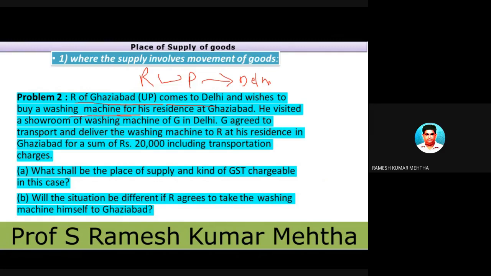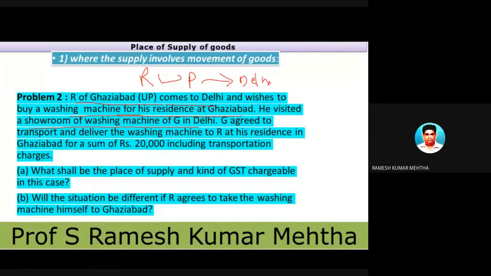This washing machine is going to be used for his residential purpose at Ghaziabad. He visited a washing machine showroom in Delhi, sorry, and is purchasing a washing machine in Delhi.